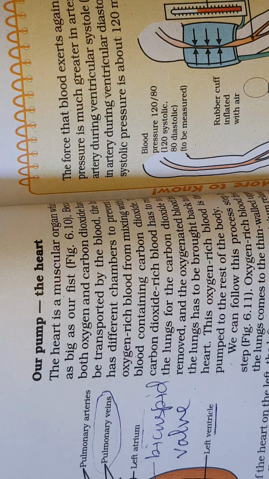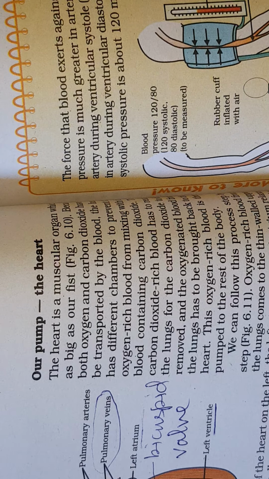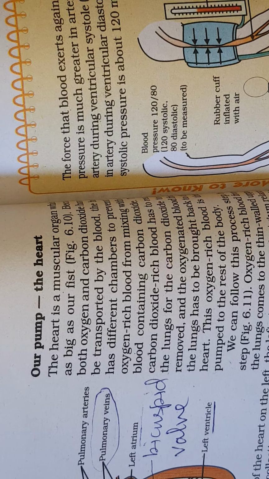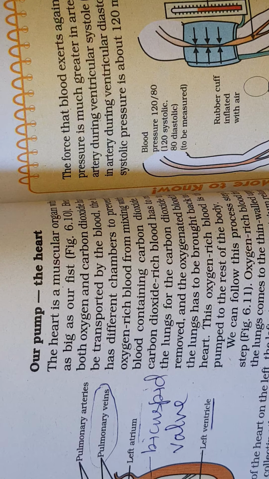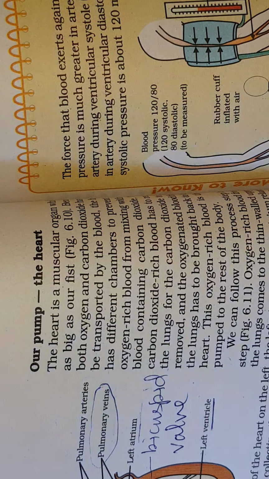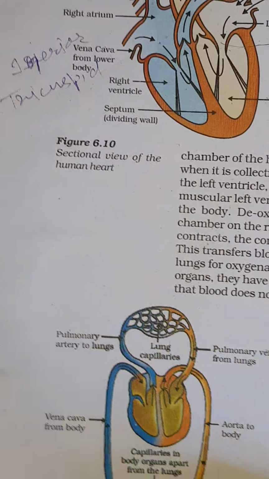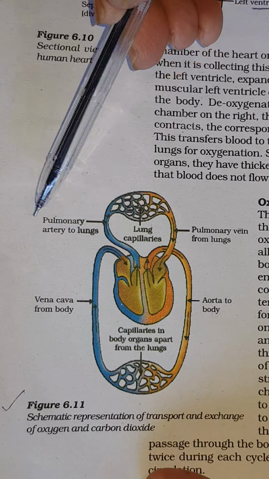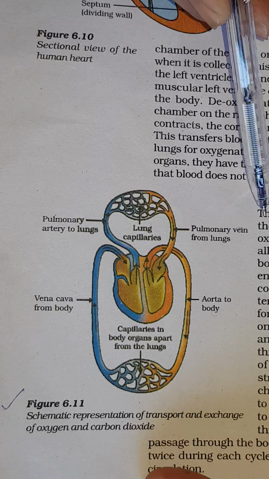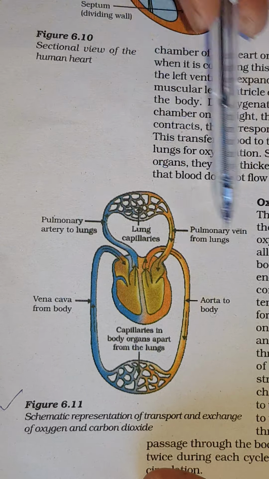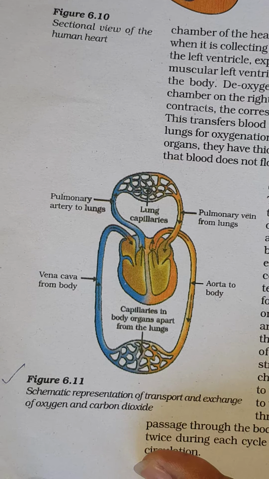Whenever you write, suppose you write the structure of the heart, you also write point wise. If you are writing blood circulation, this can be remembered, because the pulmonary vein, pulmonary artery, aorta, whatever I was speaking, you will get in this, as you can see.